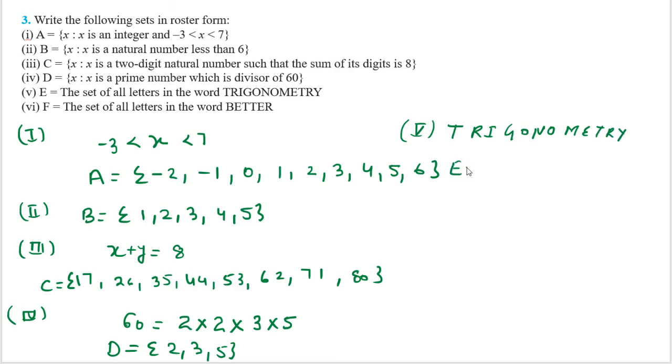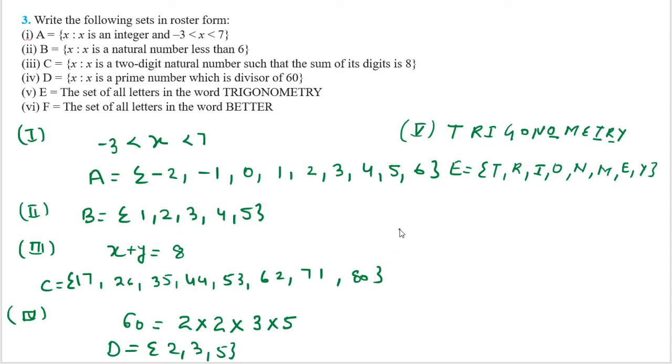E is equal to, I have to take the letters T, then R, then I, then O, then N. We will not take the O again because we have taken the O already. Then M, then E, then T. T we have taken, we will not repeat it. R we have already taken, and now we will take the Y. So the letters are T, R, I, O, N, M, E, Y.